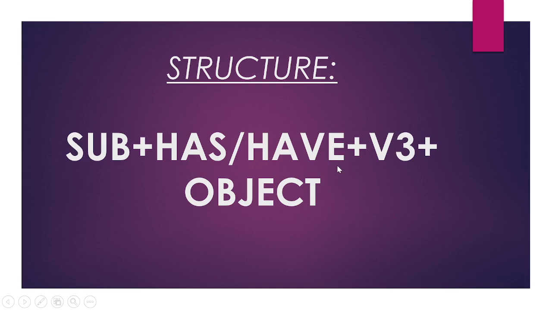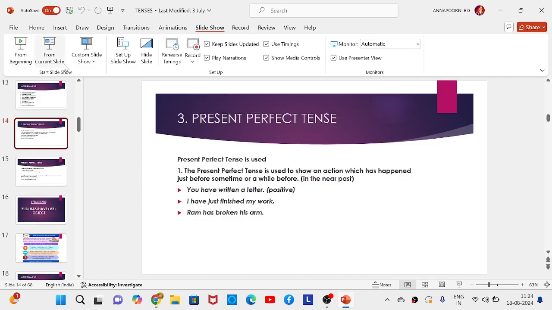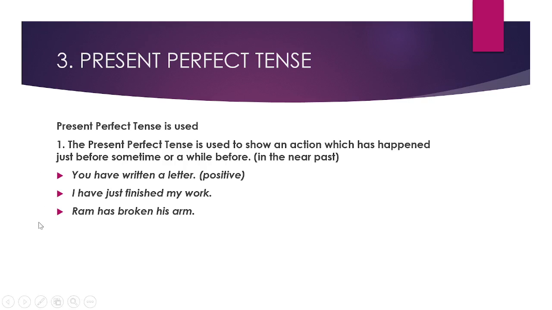This is present perfect tense. So only has and have will come. In past perfect tense also you will use this V3 only. And there the structure will be subject plus had plus V3 plus object. That we shall learn next Sunday. So subject plus has or have plus V3 plus object. Since has or have comes, you are using the past participle form of the verb, that is V3. Got it?